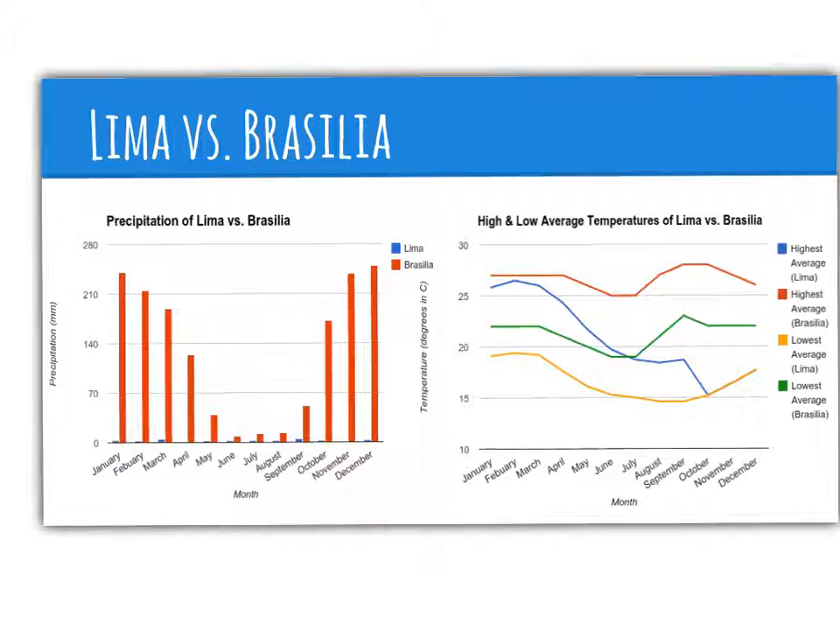The second graph shows a comparison between the high and low average temperatures of Brasilia and Lima. Lima has cooler temperatures than Brasilia because Lima is located directly off the shores where the cool air from the ocean reaches. But unlike Lima, Brasilia is located in the middle of the continent. Also, Brasilia has a distinct wet and dry season like shown on the graph, whereas Lima does not.